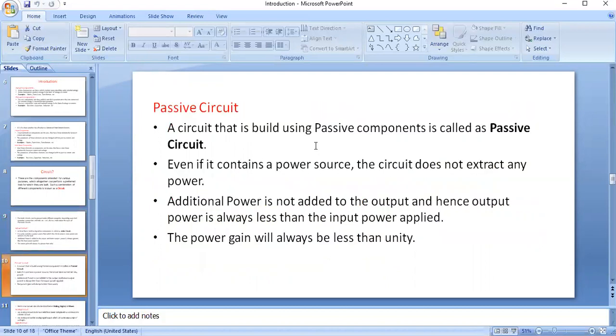A passive circuit, even if it contains a power source, has output power less than the input power applied, which means the power gain is less than unity. That is a passive circuit. This classification is done by the type of components used.